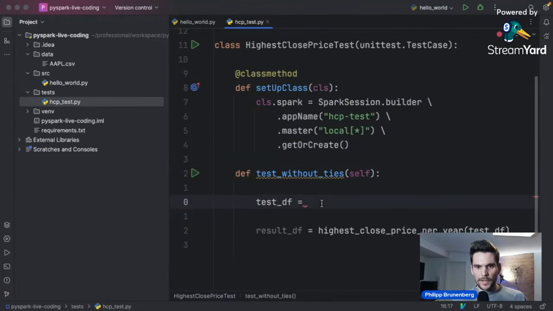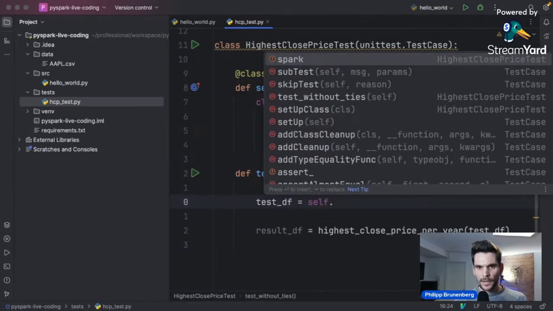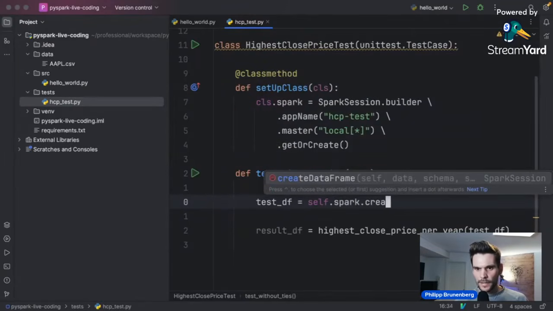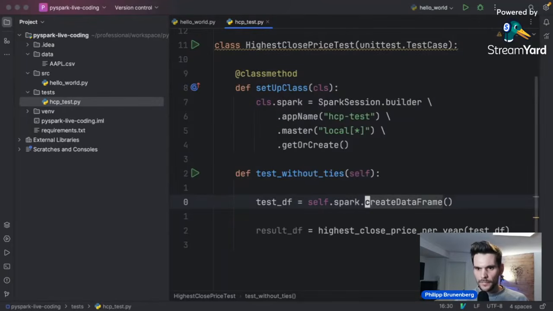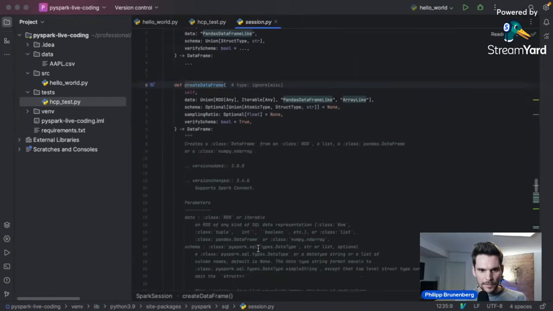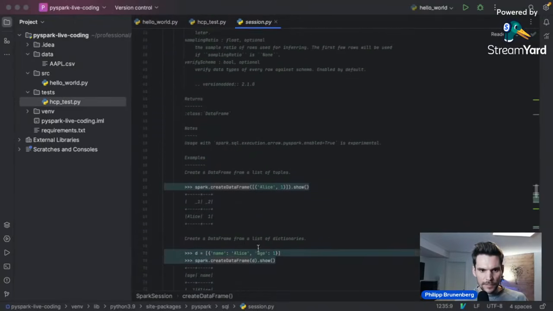So now we have a field within our class, which is the Spark session. And within our test, we can now use the self reference, which is the instance of the test. So it's one instantiation of the class. It now has a Spark session. And that we can use to create a data frame. And if we look at the code of the createDataFrame, it also gives us some examples usually how we can use it.